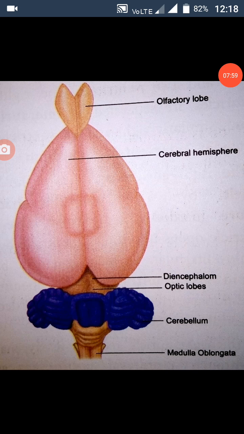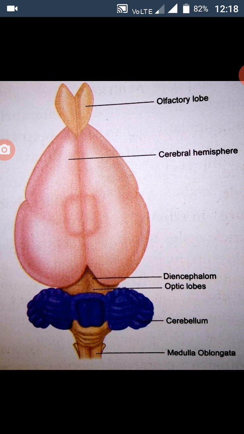Nervous system. The nervous system in rabbit is formed of central nervous system, peripheral nervous system and autonomic nervous system. The central nervous system consists of brain and spinal cord. The peripheral nervous system is formed of 12 pairs of cranial nerves, cranial means brain, and 37 pairs of spinal nerves, spinal nerves meaning backbone nerves. The ANS comprises the sympathetic and parasympathetic nerves.